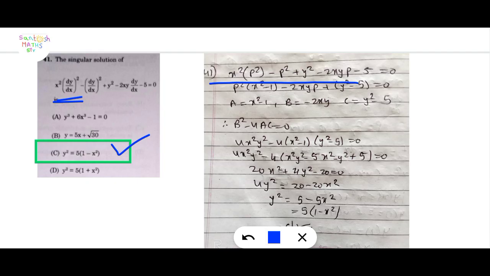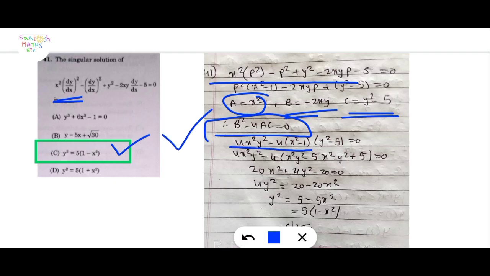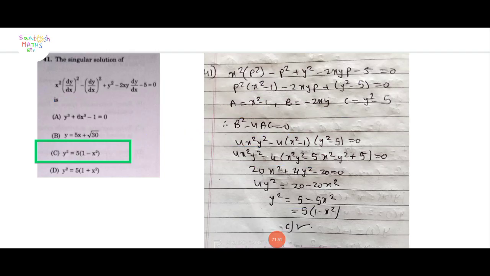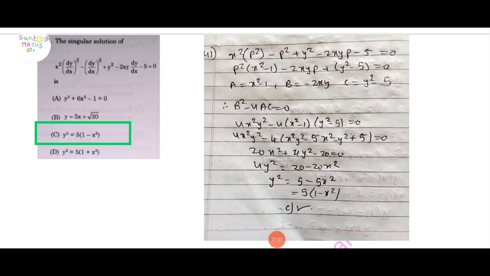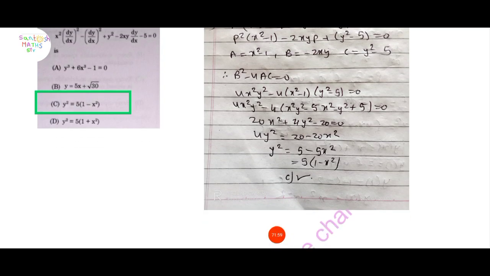Here a is equal to x square minus 1, b is equal to minus 2xy, and c is equal to y square minus 5, and we use b square minus 4ac equal to 0 for the singular solution. So 4x square y square minus 4 into (x square minus 1) into (y square minus 5) equal to 0. Multiplying, finally we get y square equal to 5 minus 5x square, that is 5 into (1 minus x square). Here option C is correct. This is the singular solution for this equation.